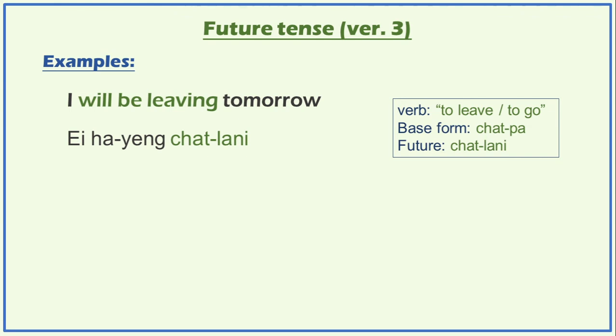So let us look at some examples of this third version. I will be leaving tomorrow. I hayeng chatlani. Also, one more thing is that I have used the future continuous tense for the third version and the simple future for the first and second versions. And there is no strict rule such that the third version should be used only for the future continuous or vice versa. But it just seems more natural, so for future continuous it's better to associate with this third version.